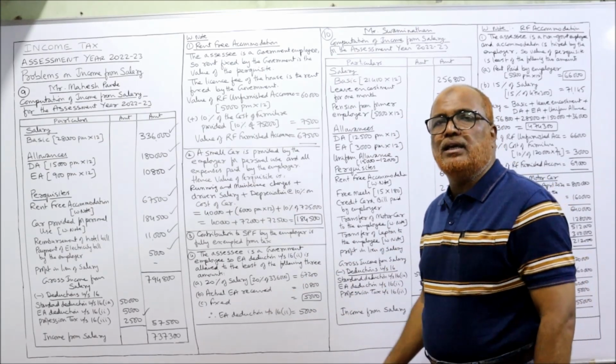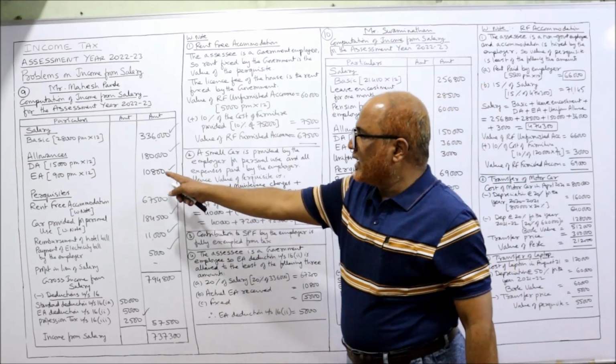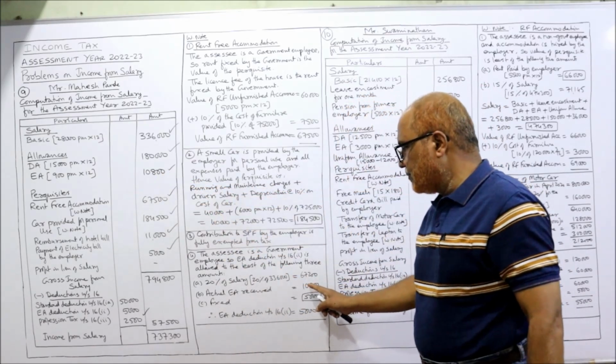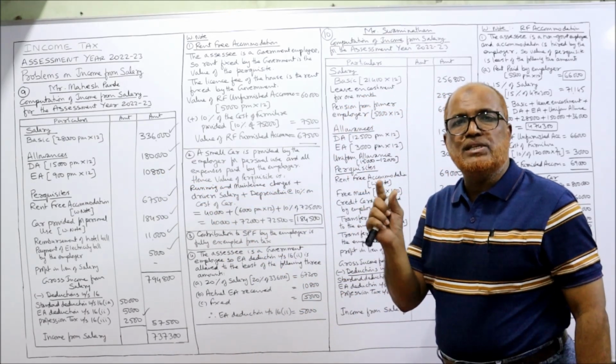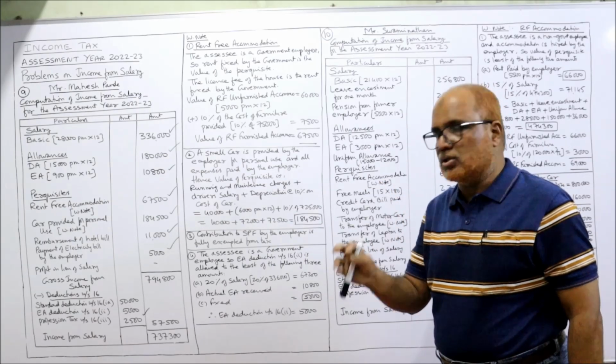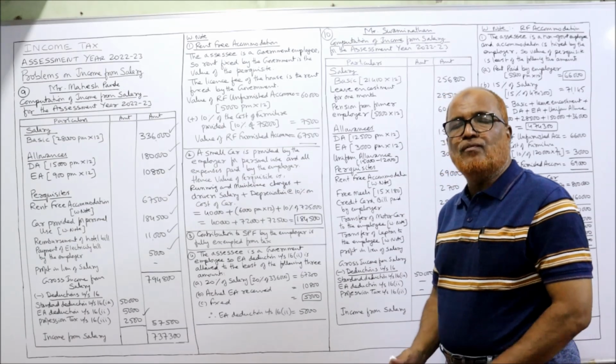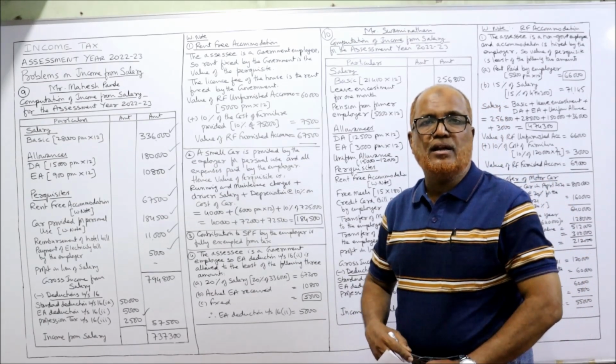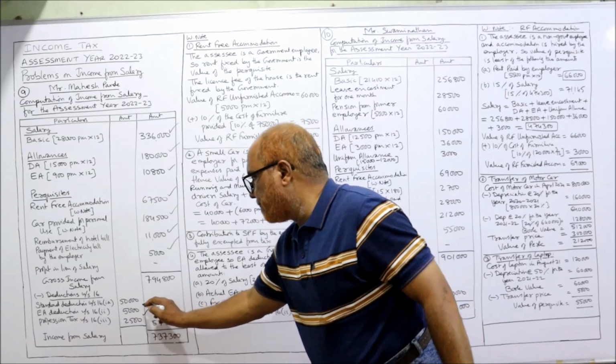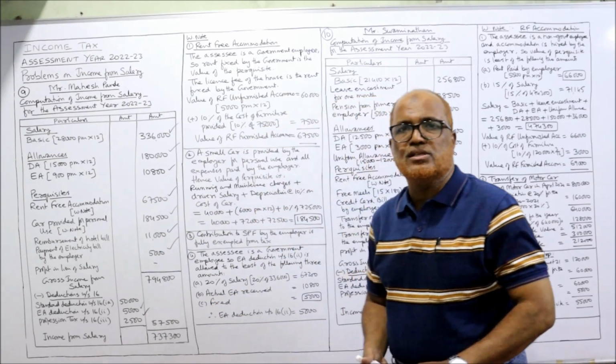Second, actual HRA received. How much is the actual HRA received? 10,800. Or the fixed amount ceiling by the Income Tax Act, 5,000. Whichever is least. So 5,000 is least. So 5,000 is the HRA deduction under section 16.2 here.